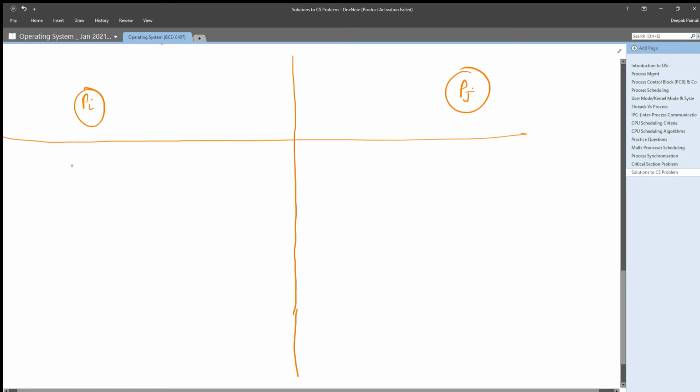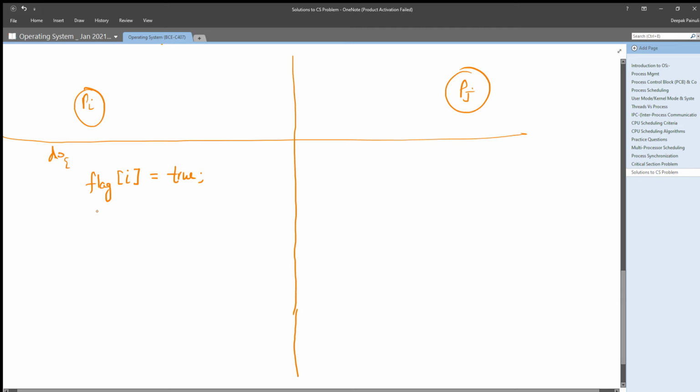Any process which wants to enter its critical section will first set its flag as true. In the same way pi will do that: flag i is true. It will first set its flag to true, which signifies to other processes that I am ready to enter my critical section, right?